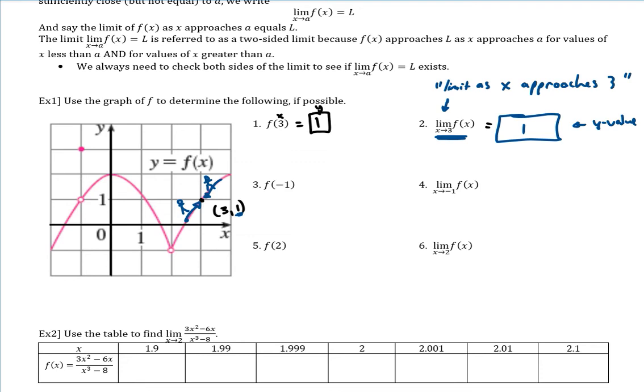So on our number 3 here, f of negative 1. All right, so f of negative 1, here's where negative 1 is on the x. And then I want to follow my graph. Well, notice I have an open dot here. That means the graph is not defined right there. So I don't want to say that this is 1. That would be incorrect. Instead, I want to go to where it is defined, which is this solid dot. So let me go ahead and just make that extra bold. So this is the solid dot. That's where the function is defined. So solid dots are where it's defined. Right there, the function's undefined.